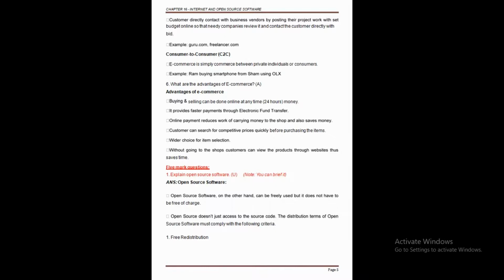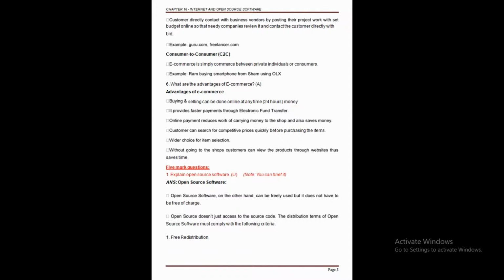How are they conducting the business? They post their project work, and they also add a set budget, that is, what the budget of the project is and what money they want for it. All that information is sent along with the project to the business vendors so that the needy company can review it.